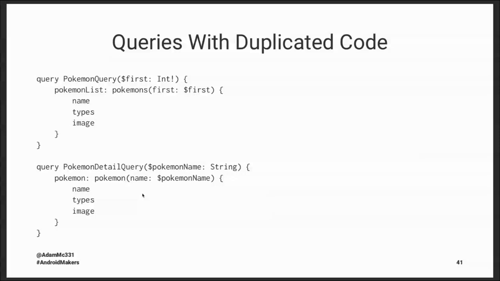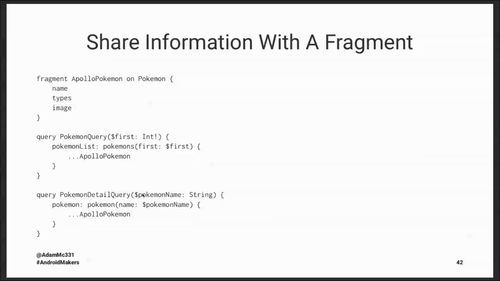So we can use a fragment to share information. And the syntax for this is at the top. We use the fragment keyword. We give our fragment a name. Here it's Apollo Pokemon. We tell it on what entity we're making the fragment. Here it's the Pokemon entity from our GraphQL schema. And then each of the fields that we want inside that fragment. And then the syntax changes in our queries below, where we just put ... fragment name. And so for each of our queries, it's going to request the same pieces of information. If I want to now add the Pokemon number to these queries, I just have to add it to the fragment, and I don't need to change anything.